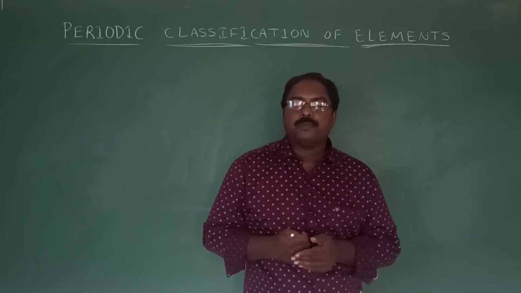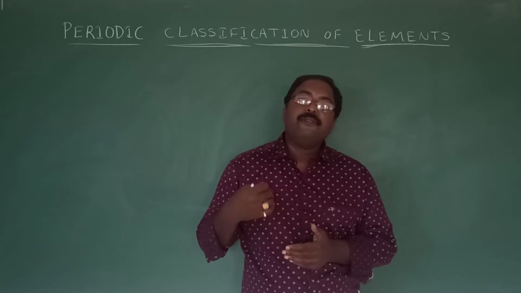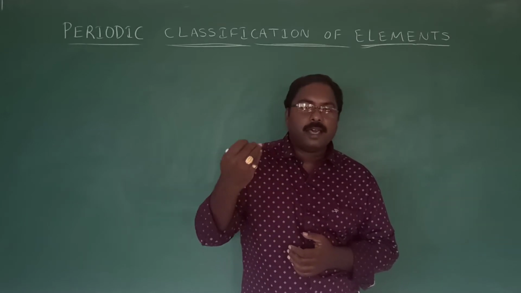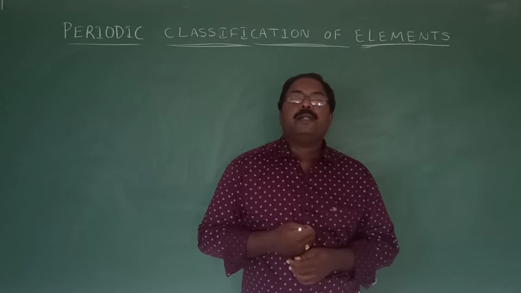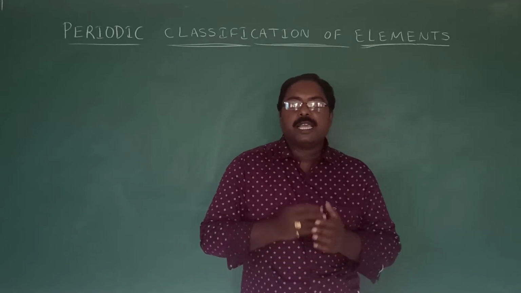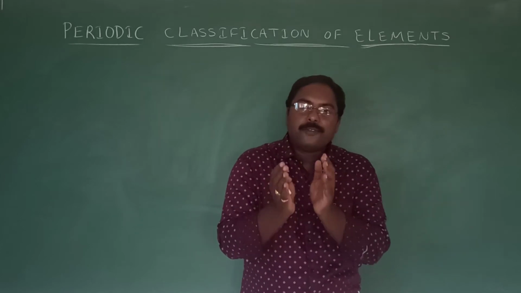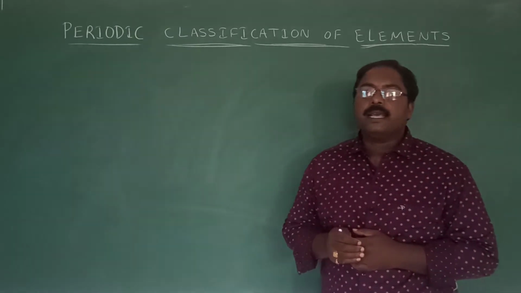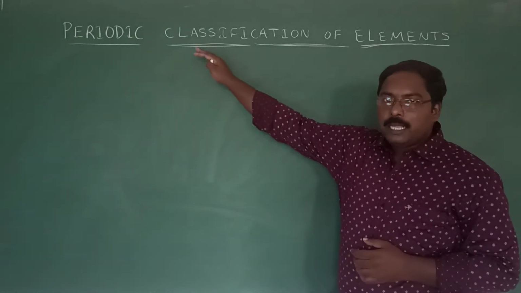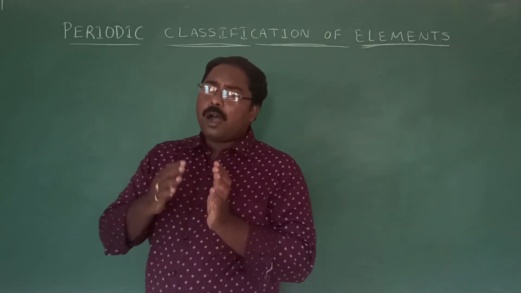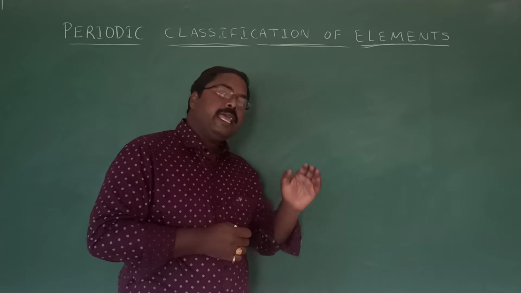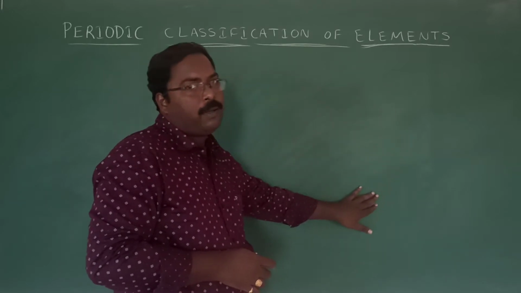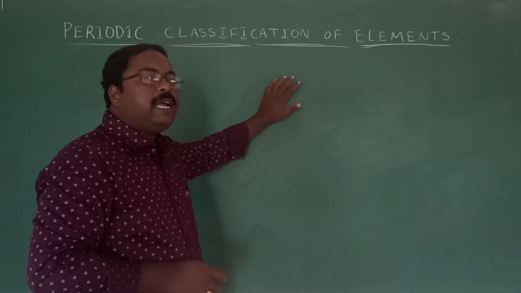We know sodium or potassium react fast. Then what about gold or silver or platinum? They are also metals, but they don't react fast. So the chemical behavior of these metals is different from one another, but there is some similarity in their properties, right? That is why all the known elements are classified and arranged in a systematic manner in tabular form. That is known as the periodic table.